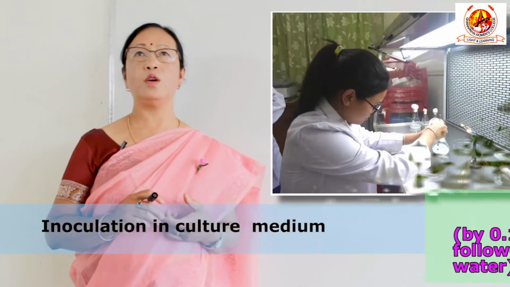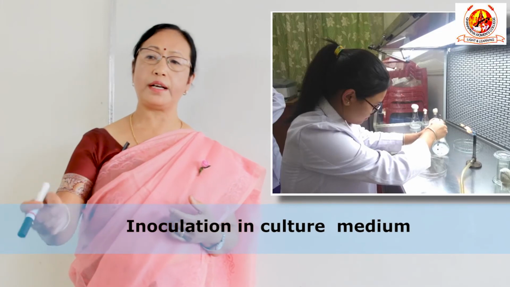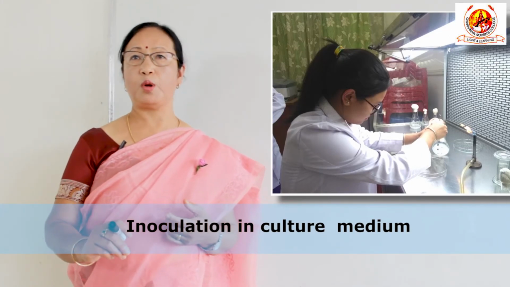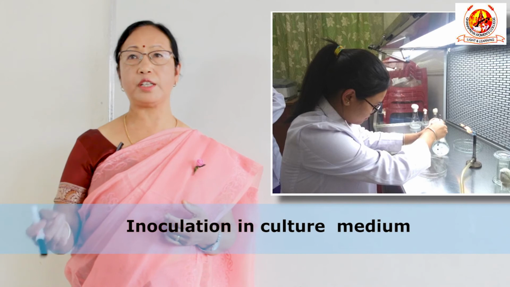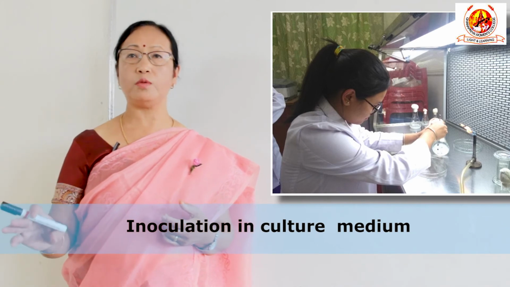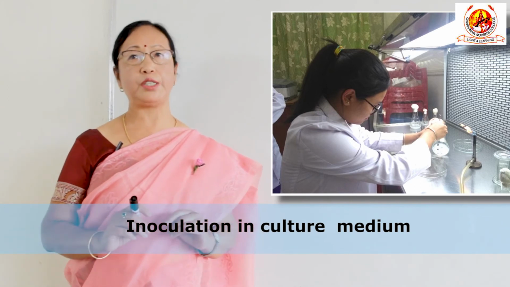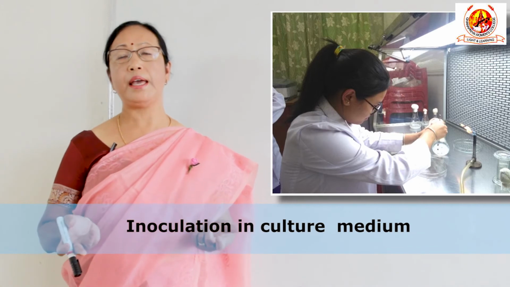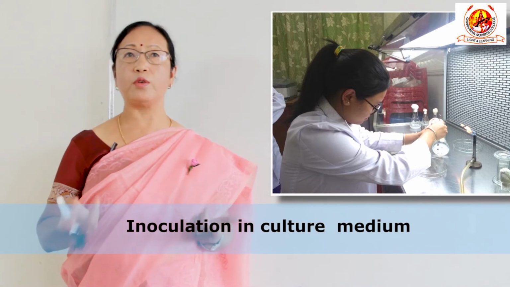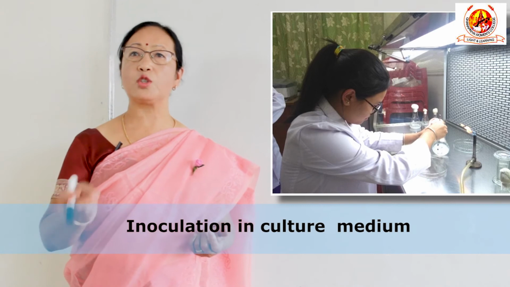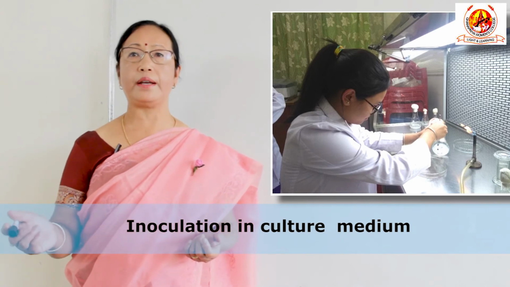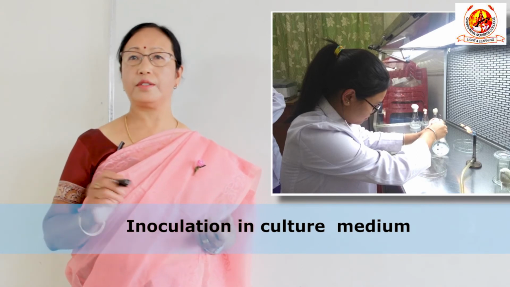inoculation. In this inoculation, we have to take out those explants from the disinfecting solution and rinsing water, keep them in a Petri plate, and trim them properly according to the sizes or according to our needs. And they are to be inoculated in the already prepared and already sterilized culture medium.